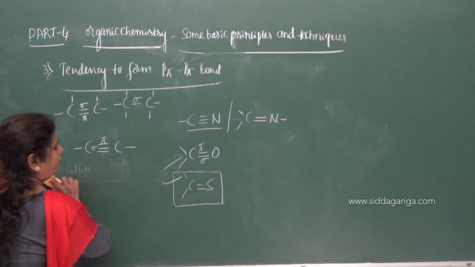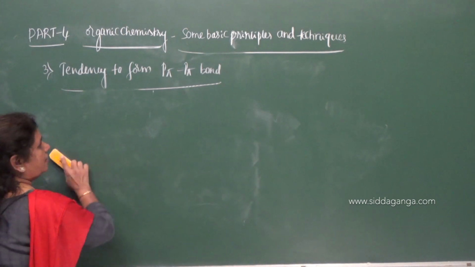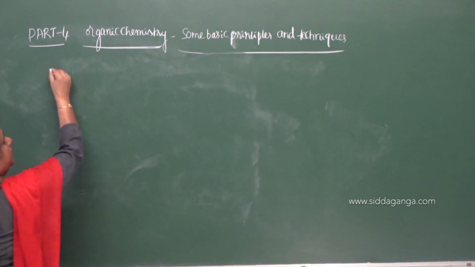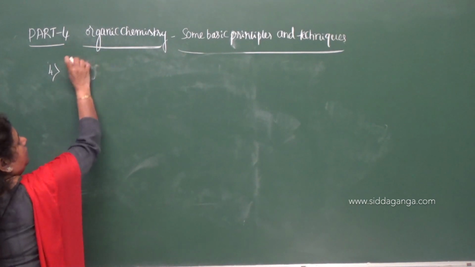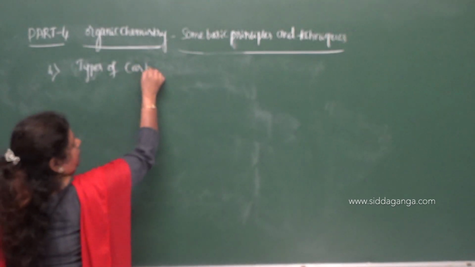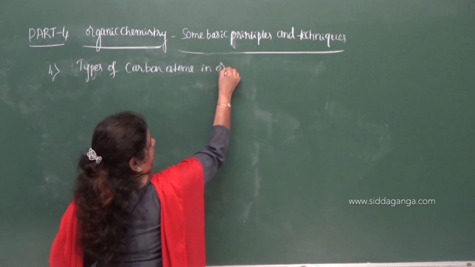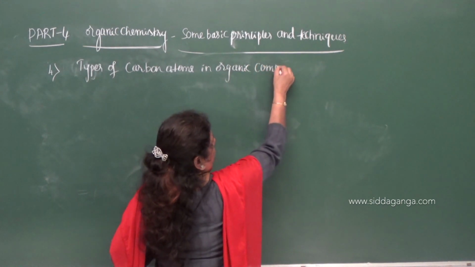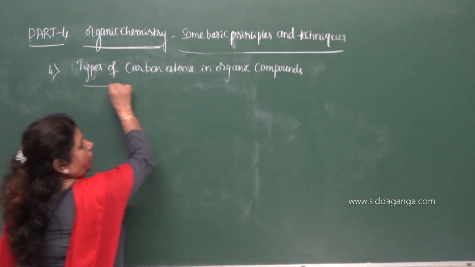Now the fourth reason we can give for why the number of organic compounds far exceeds the total number of inorganic compounds is that there are four types of carbon atoms in organic compounds.